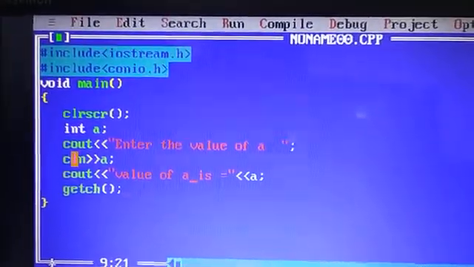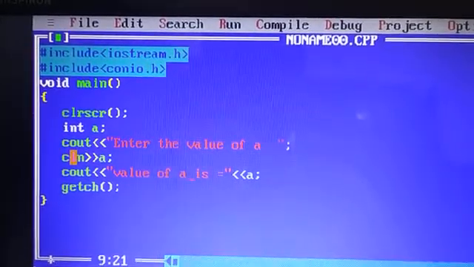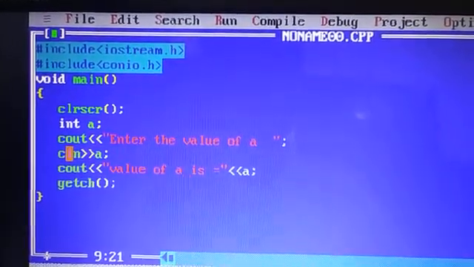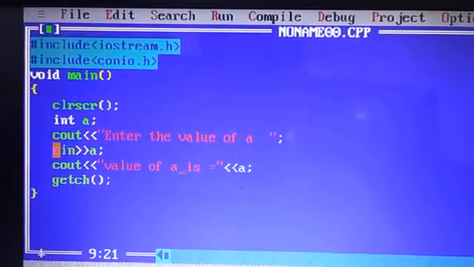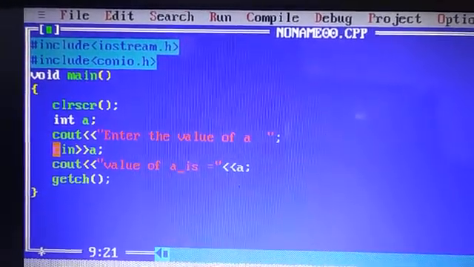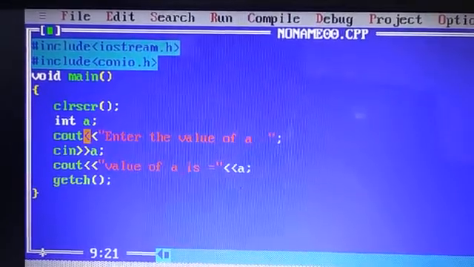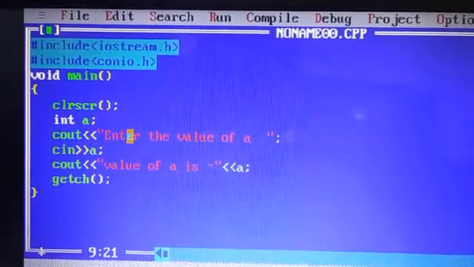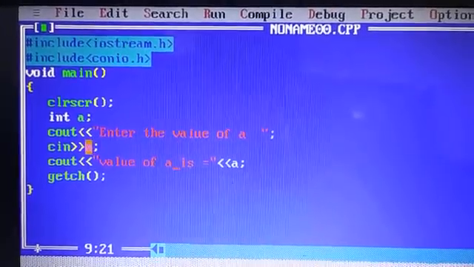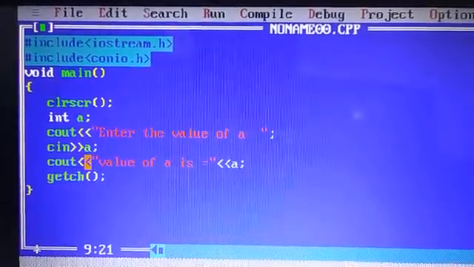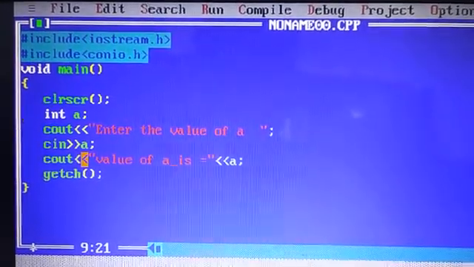So here these three commands: cout, cin, cout. Cout is like a print command. Cin is like your input command. It is used to take input from the user. Its syntax is like this: cout, then whatever you write is in double quotes. For cin, we will not use double quotes, as we only write the name of the variable. So this is your program.